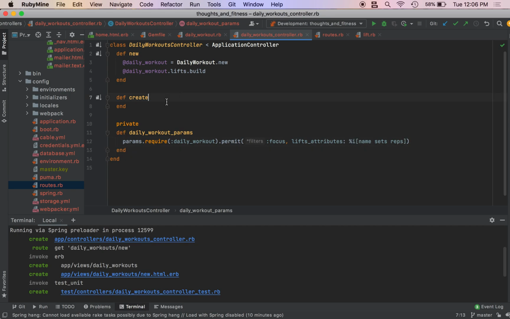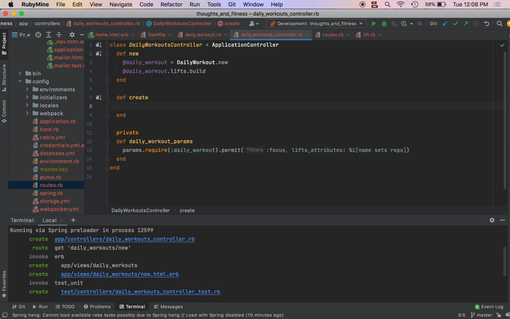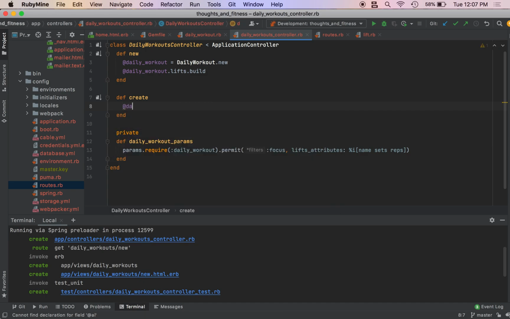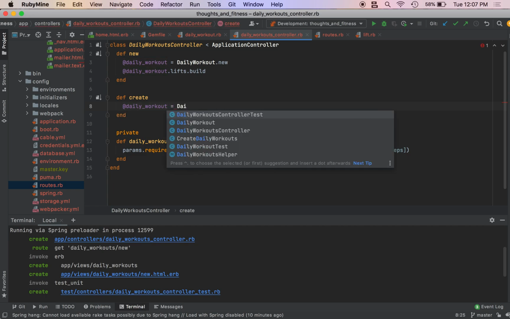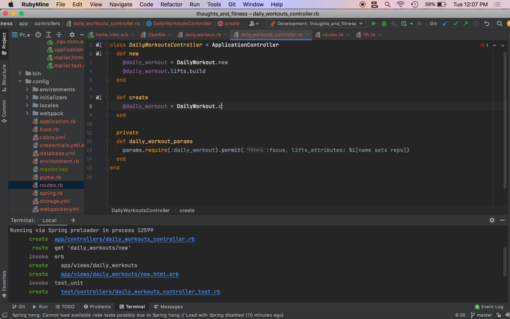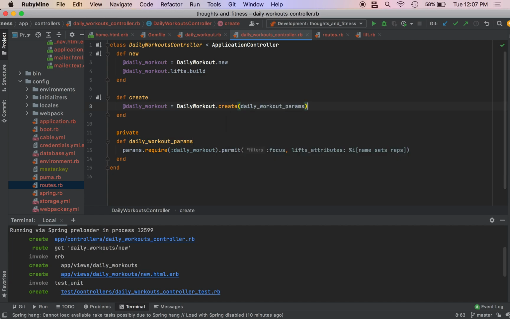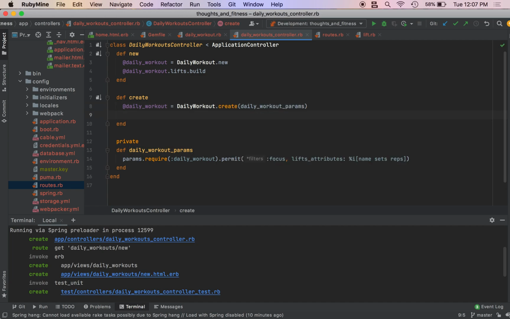Now onto our create action. So @daily_workout equals DailyWorkout.create. We pass in our daily_workout_params, which will be given in the body of our post request.